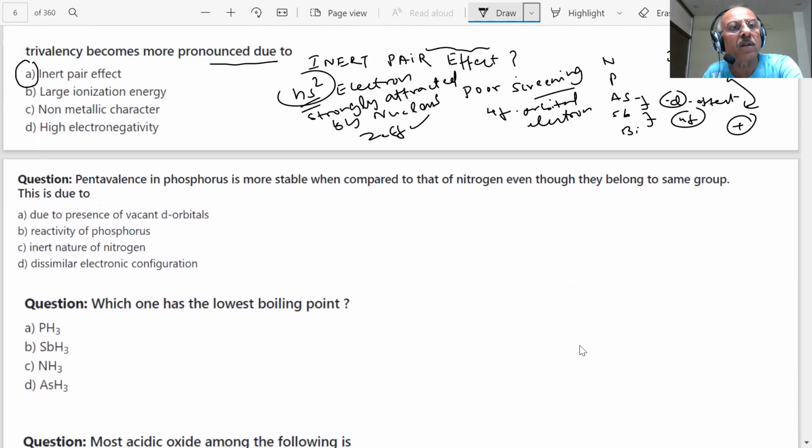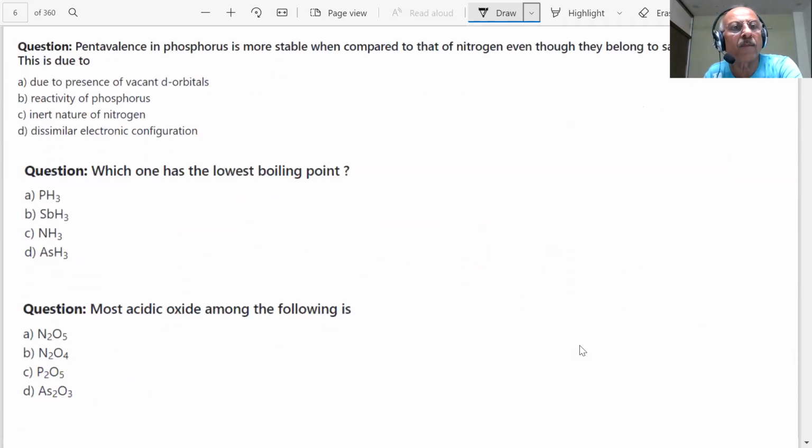How many questions are you doing? Okay. Next question is coming on the screen, students. Pentavalence in phosphorus is more stable when compared to that of nitrogen, even though they belong to the same group. Due to the presence of vacant d orbitals in phosphorus.